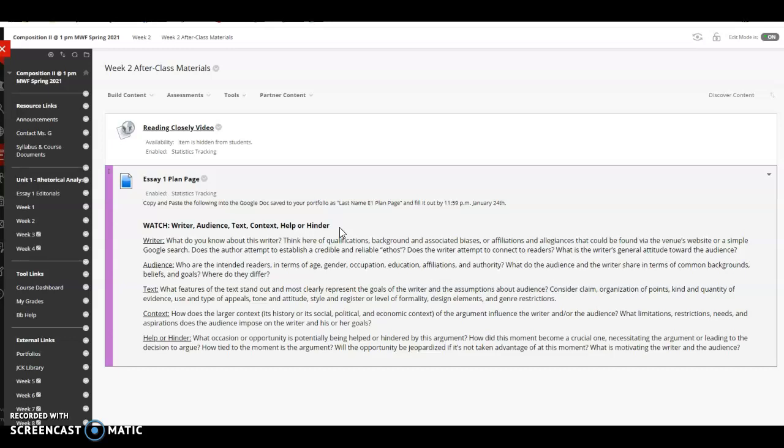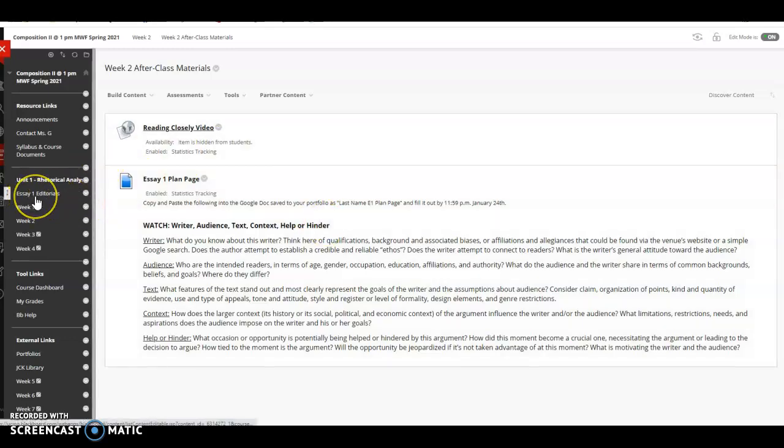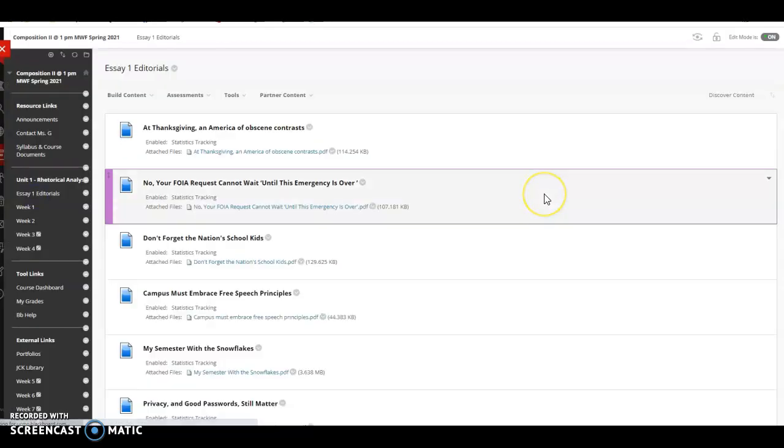So one of those articles from the Essay 1 editorials folder. Don't start this till you've decided which one you want to write on. As I mentioned in class, it would probably be a good idea to scan a lot of them or a majority of them so that you can pick one that you're interested in. I would maybe look for one that has interesting rhetorical features so you have things to write about. Sometimes it might be a good idea to pick something that you're actually disagreeing with, because that really helps us dig into something when we can really find those nooks and crannies and be critical with it.